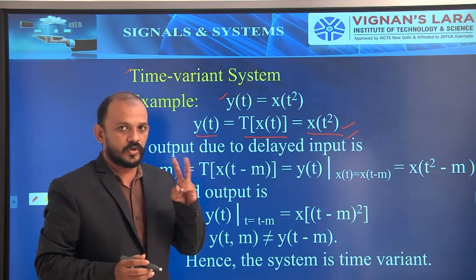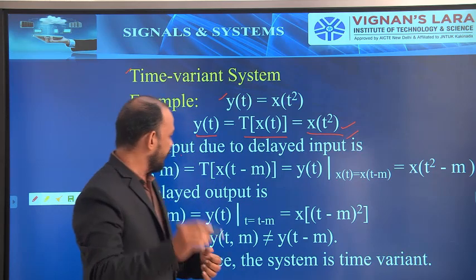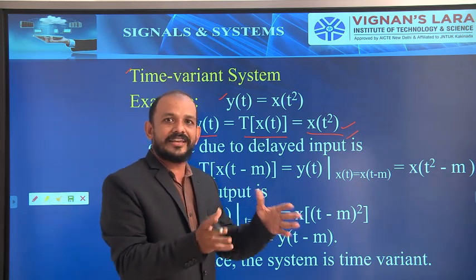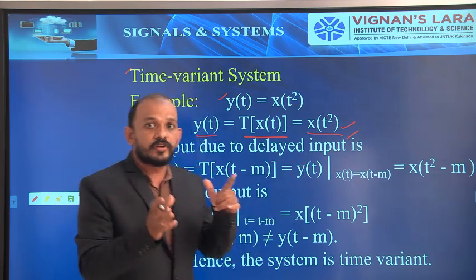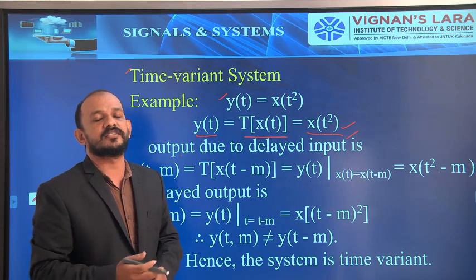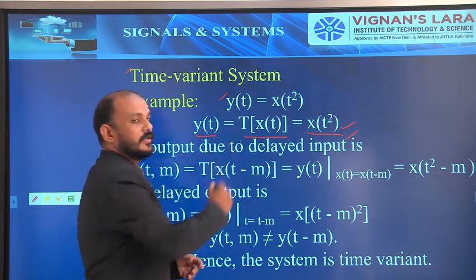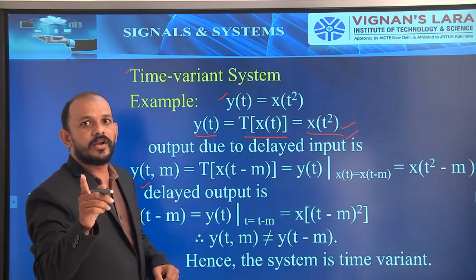We have to find out 2 equations: one is the output due to the delayed input and the second one is the delayed output. If those 2 values are equal, then you can say it is a time invariant system. If those 2 values are not equal, then you can say it is a time variant system. So this is an example of a time variant system. We have to prove those 2 values are not equal to each other.